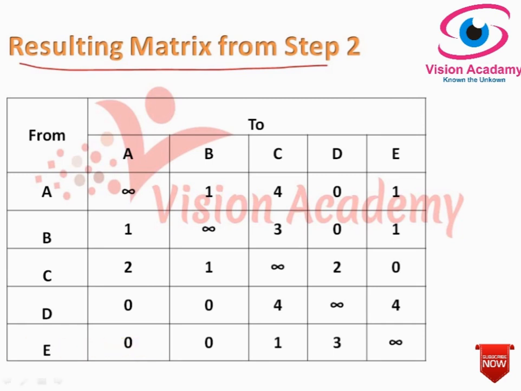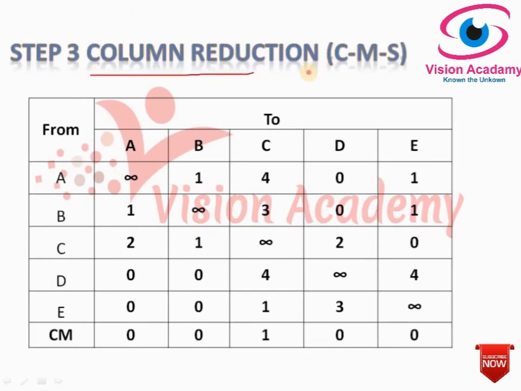Then let's move to step 3, called column reduction. Here also it is the same thing. Firstly we start with the column, identify the column minimum, and then subtract it from all other values. Look here, I have identified the column minimum. A column minimum is 0, B column minimum is 0, C column minimum is 1, D column minimum is 0, and E column minimum is